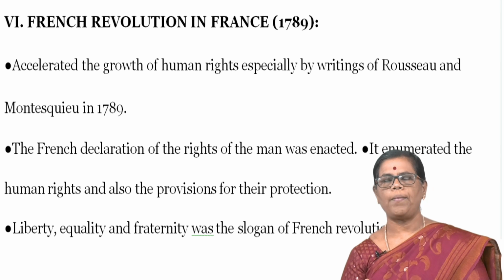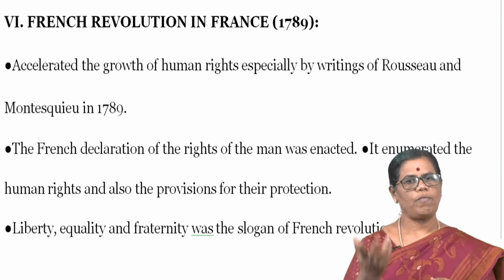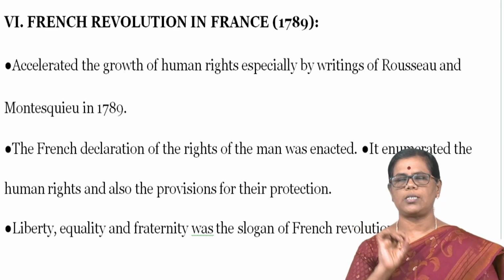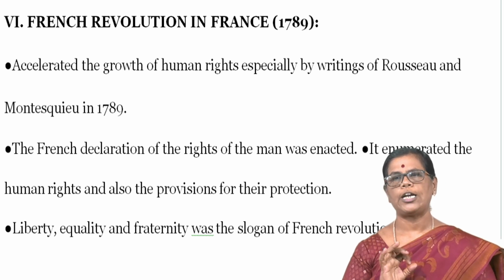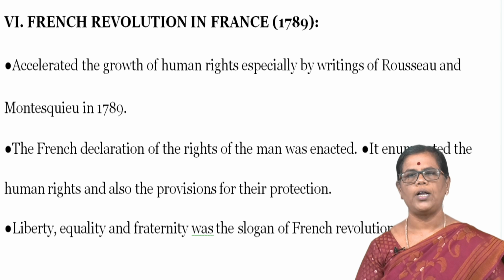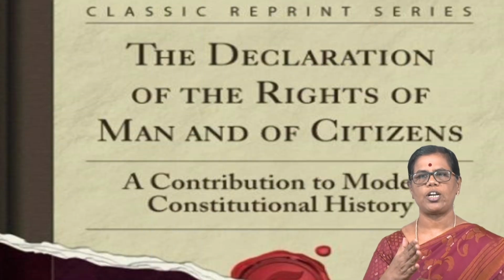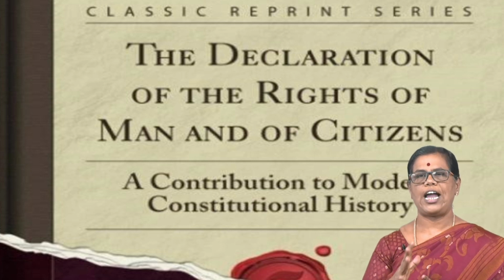This document enumerated the human rights and also the provision for their protection. And what was the slogan of this French Revolution? Liberty, equality, and fraternity was the slogan of this revolution. So this is the document, the Declaration of the Rights of Man and Citizen. It was written in France.